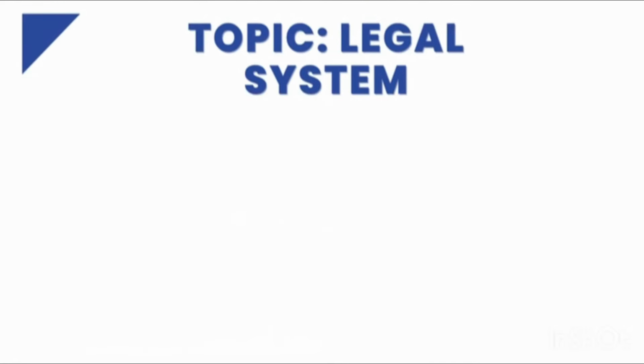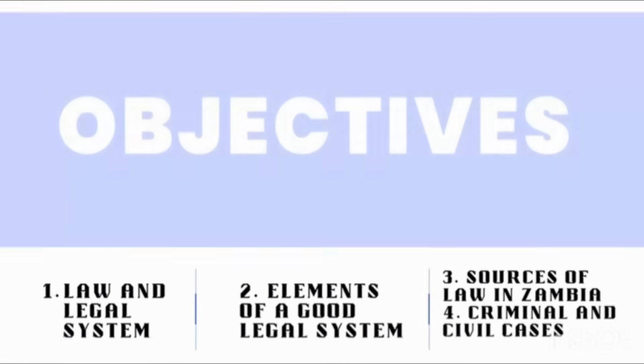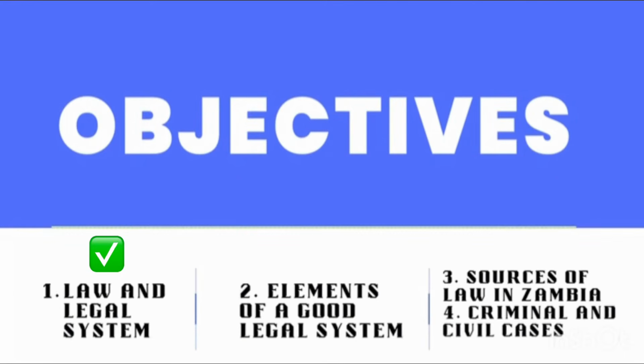Under this topic, we are going to look at the following. One, we'll define what law is and the legal system. Apart from that, we'll look at the elements of a good legal system, sources of law in Zambia, criminal and civil cases. So we are going to look at 4 things in this video.